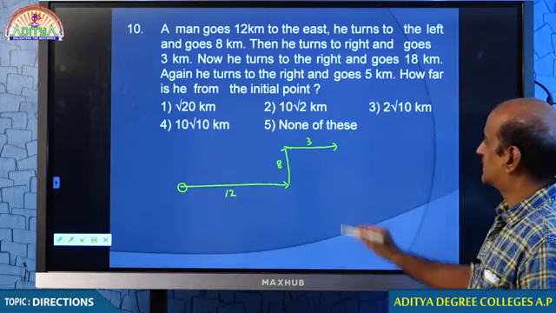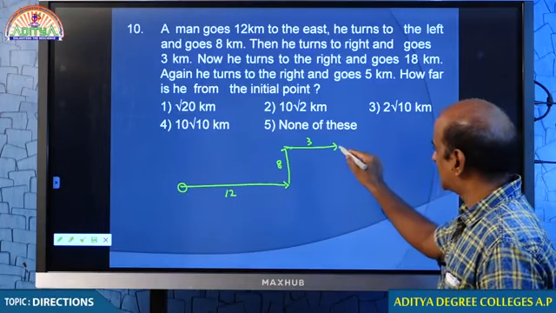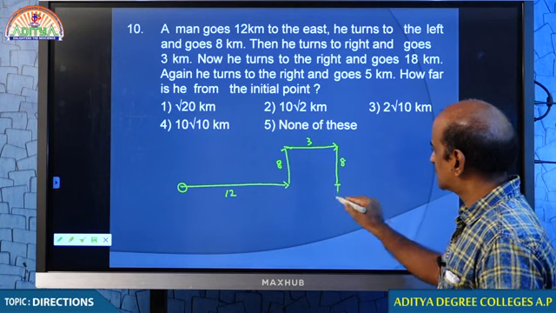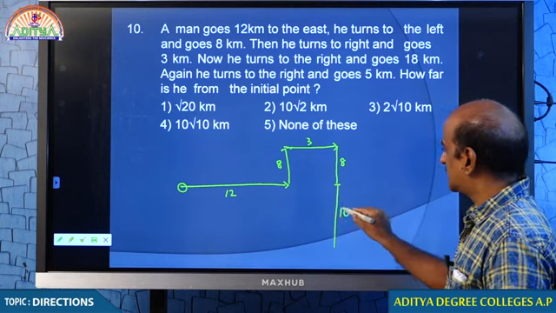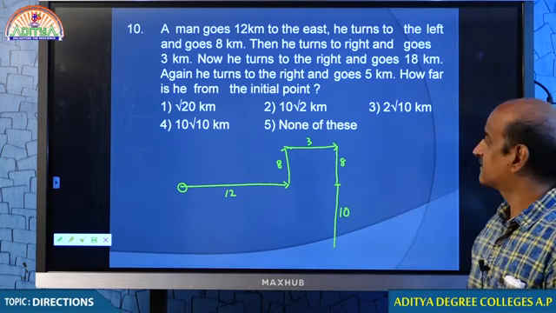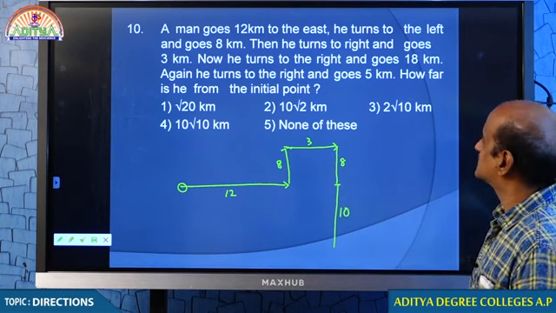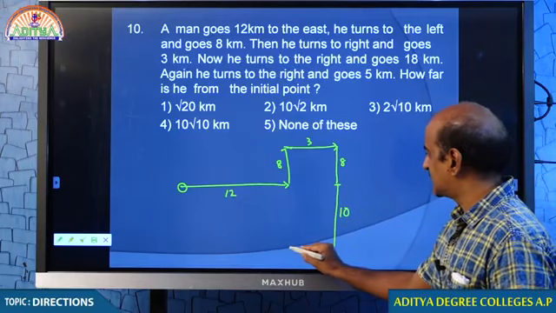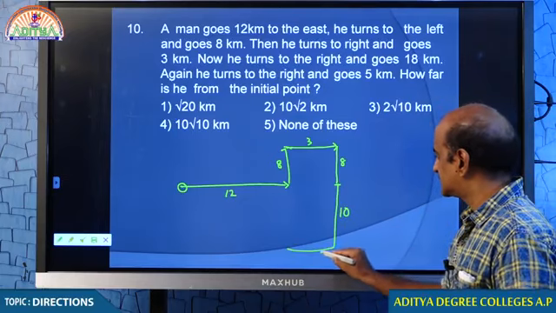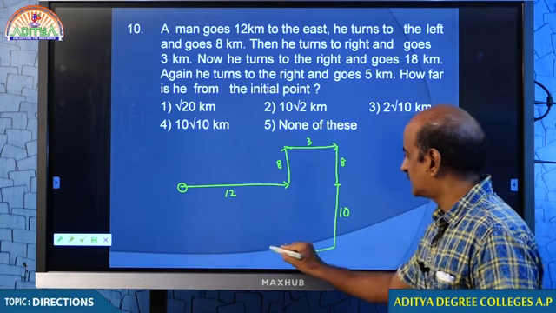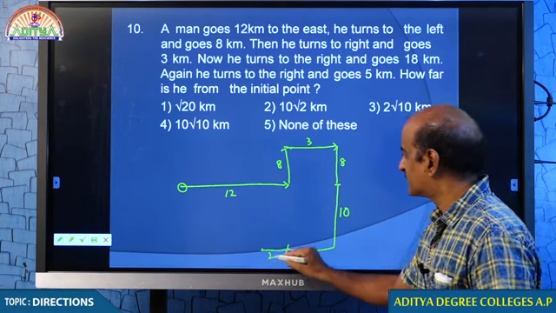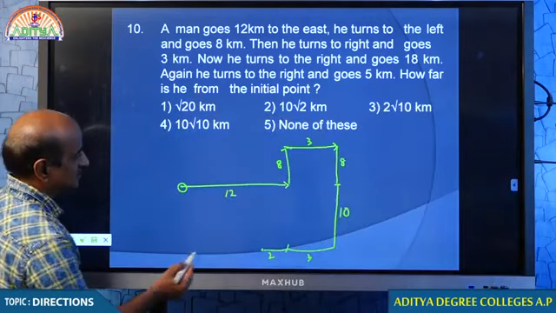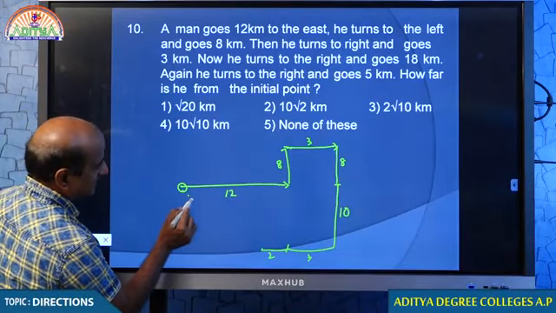And then he turns right. Right means over here, and goes 18 kilometers. This is 8, further 10, total 18. Come on student. Then again he turns right and goes 5 kilometers. This is 3. Look at the scale, my dear students. This is 3 and further 2, total 5. Okay. Now we need to find the distance. So this is the ending point. This we are about to find.